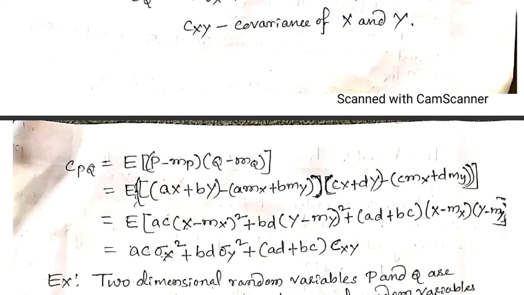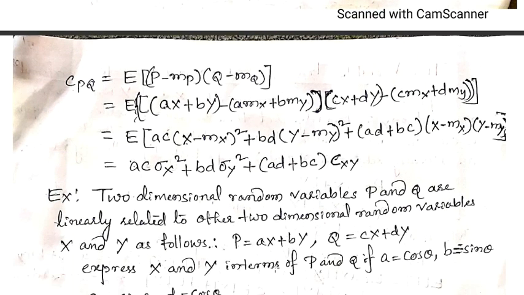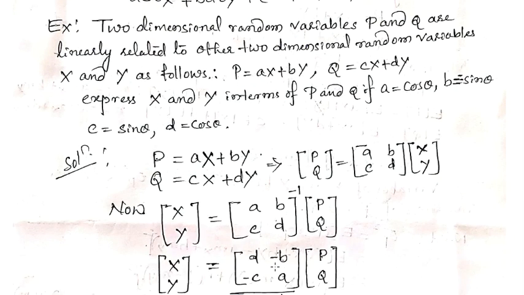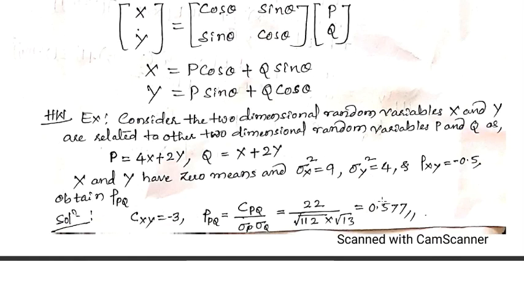So we can find del P square by means of this equation and del Q square by means of this equation, and C of PQ by using this relation, as we know the del X's and del Y's. So once we find these all, then we can write rho of PQ, again the same equation, rho of PQ is equal to C of PQ divided by del P and del Q. So by using those, we get these answers. So we can see the solution this way.